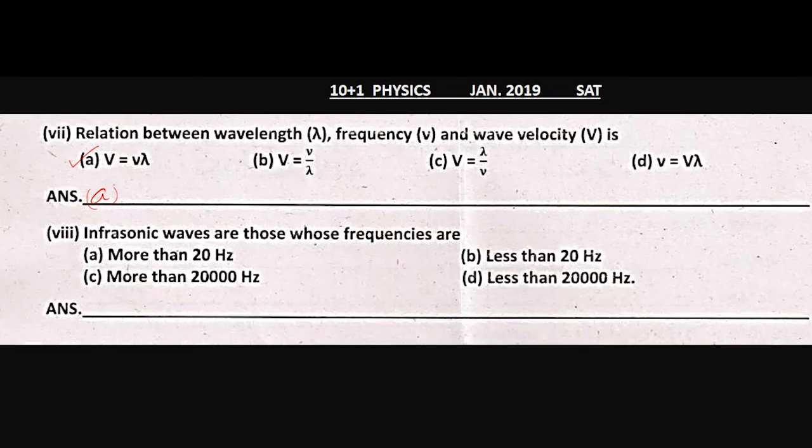Now moving towards the 8th part of question number 1. Infrasonic waves are those whose frequencies are... Infrasonic waves are the waves whose frequencies are less than 20 Hertz. That is, B is the right option. And ultrasonic waves have frequency more than 20 kilohertz.